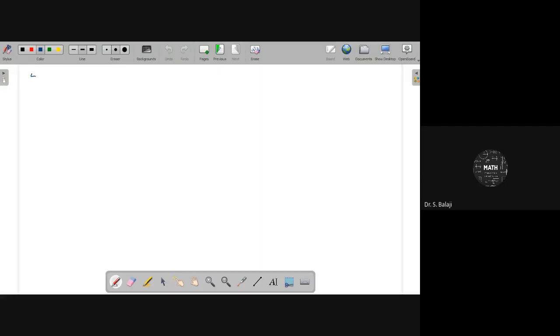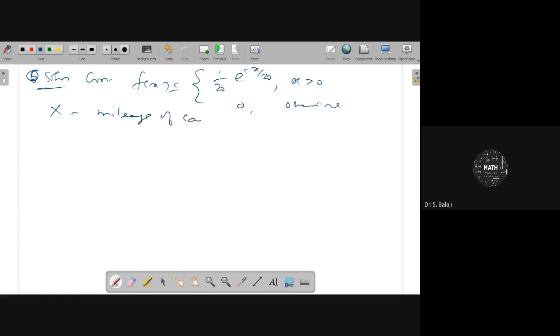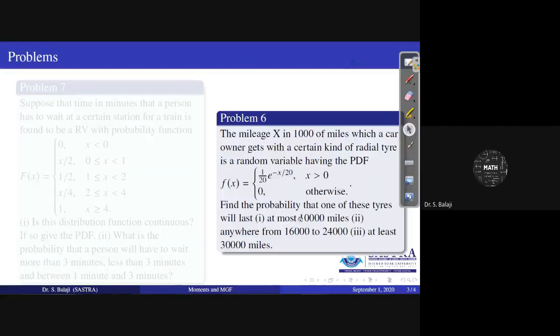Solution for the fifth problem, sixth problem. Given PDF is 1 by 20 e power minus x by 20 for x greater than 0, 0 otherwise. X represents mileage of car in thousands of miles. Therefore, in the first subdivision, they are asking at most 10,000 miles.